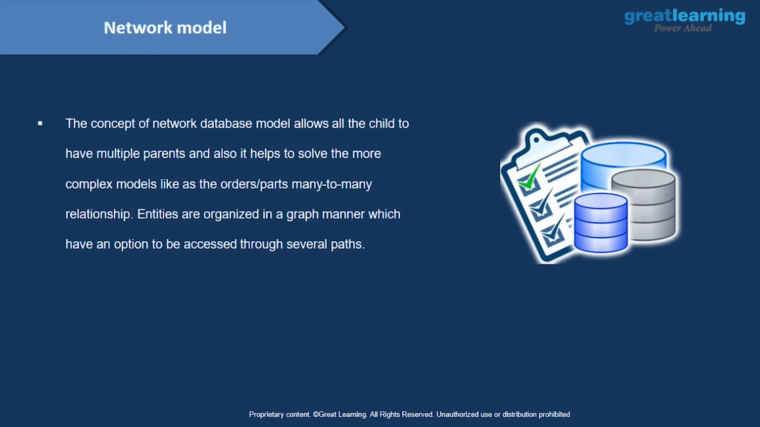Now, let's have a look at the network model. But what is the network model? The concept of the network database model allows a child to have multiple parents, and it also helps to solve more complex models like order or path many-to-many relationships. Entities are organized in a graph manner, which gives an option to be accessed through several paths. So this is what is known as the network model.